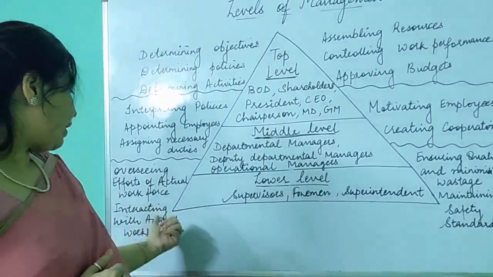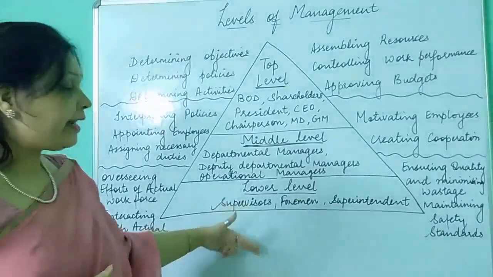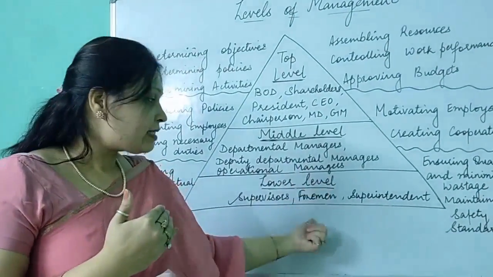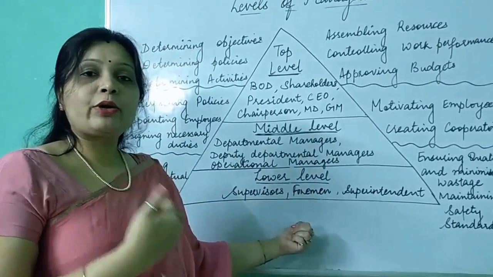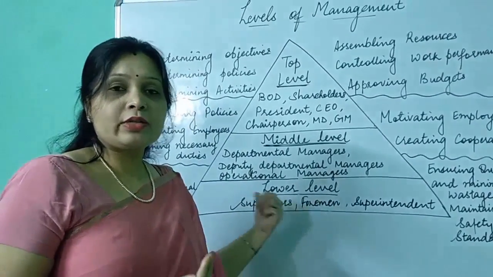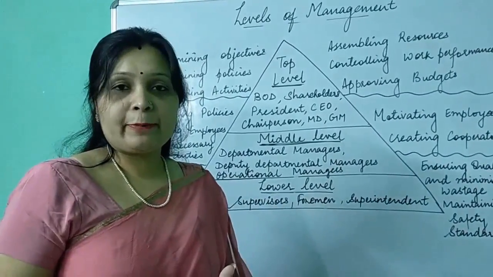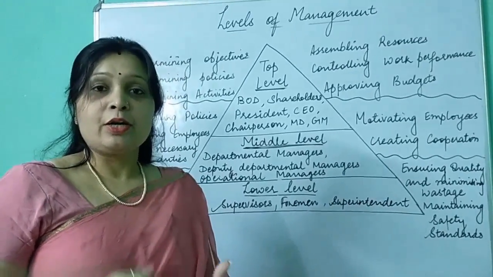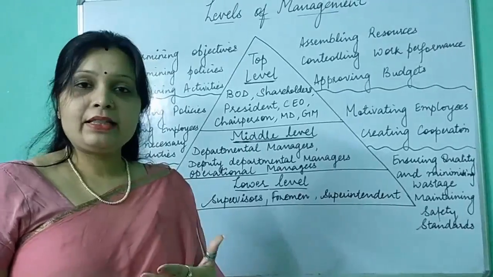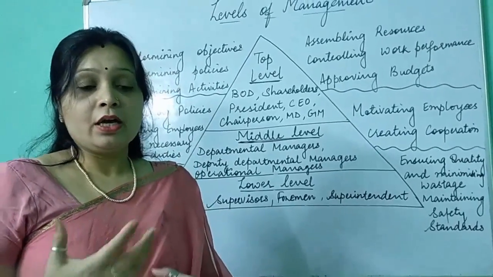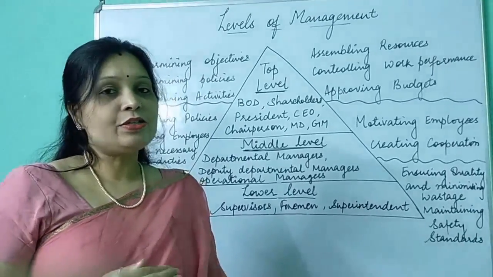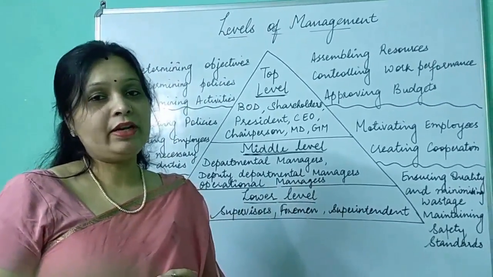Next is interacting with the actual workforce. Interacting means to communicate, because they are the last level which is in direct contact with the actual workforce. So it is their duty to interact with them, to talk to them, to know their suggestions, to give them instructions, to train them, to hear their queries, and if they have some quarrels, to settle them down. All these duties belong to lower level managers.